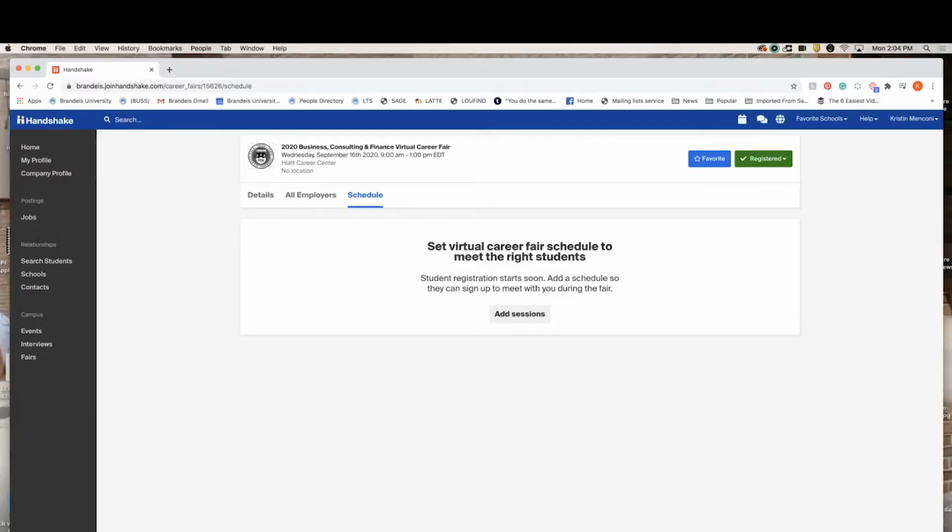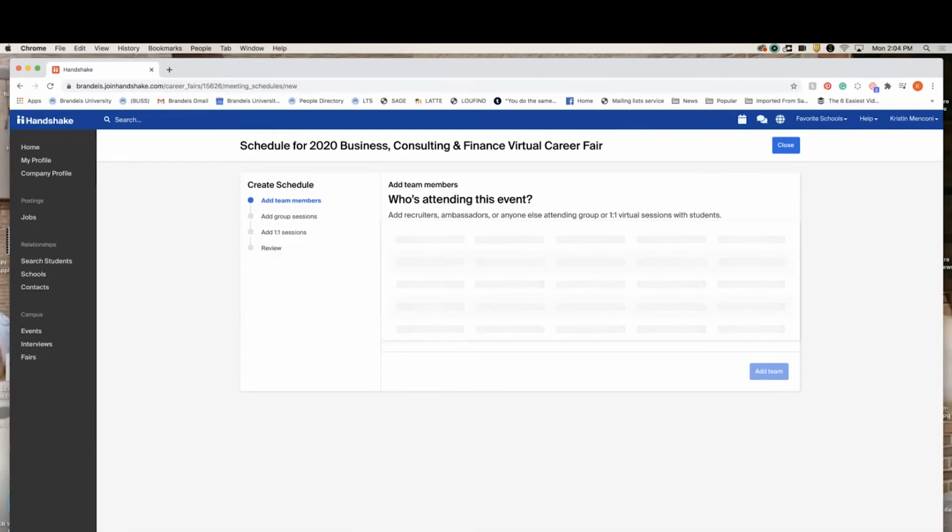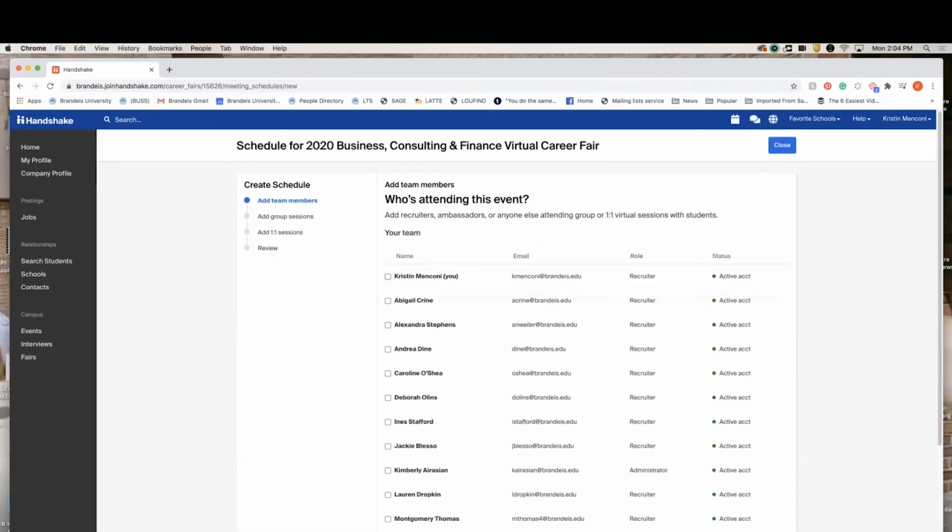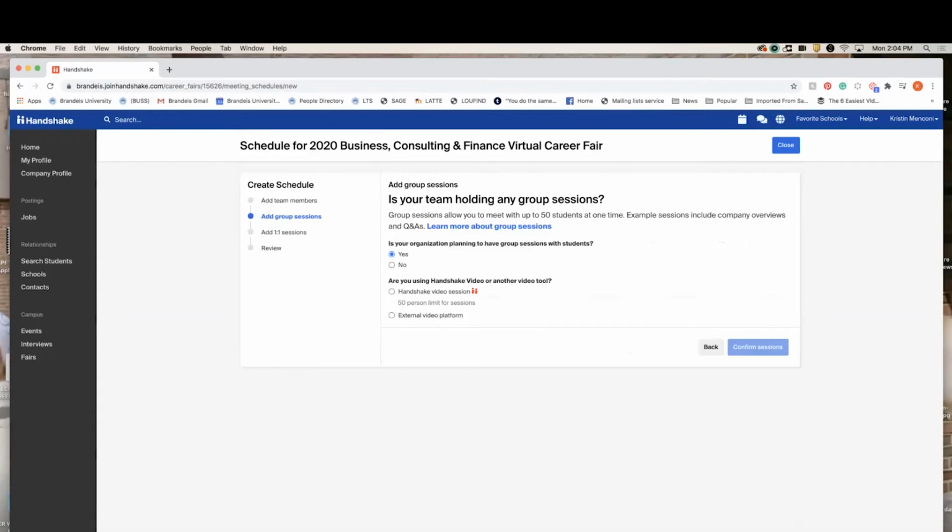So to add your sessions, it's very simple. Select Add Sessions, add in your team members, and select how your organization plans to meet with students. Will you be doing a group session? Group sessions are 30-minute group meetings. The maximum amount of group sessions for employers to have is 3.